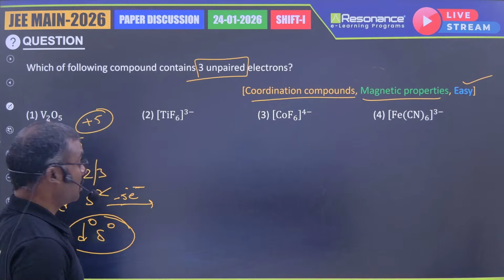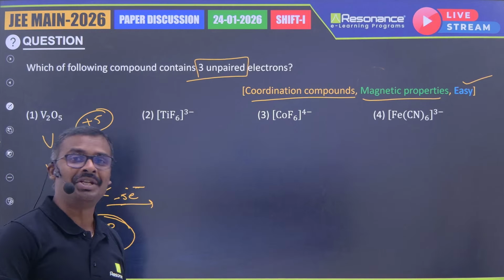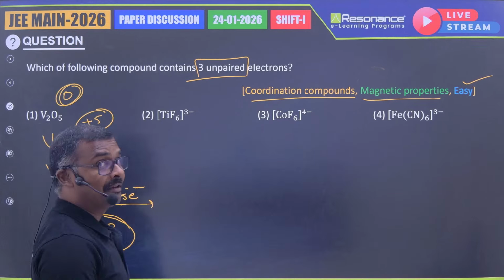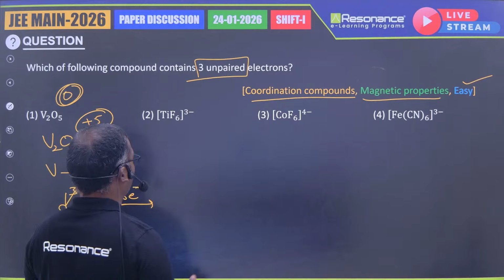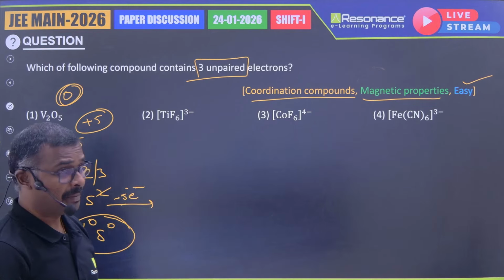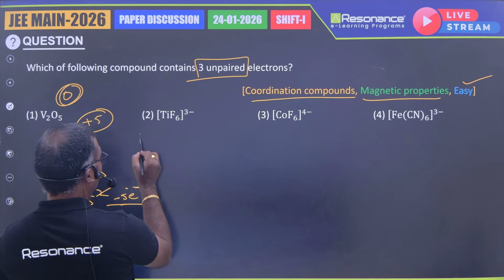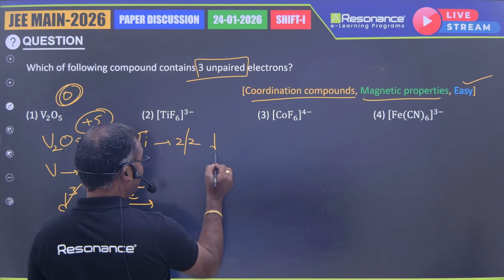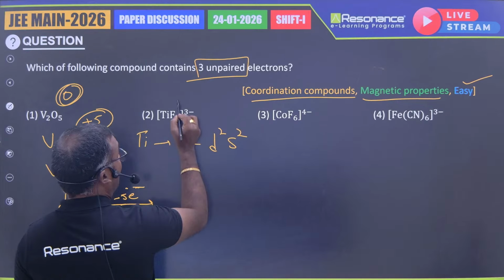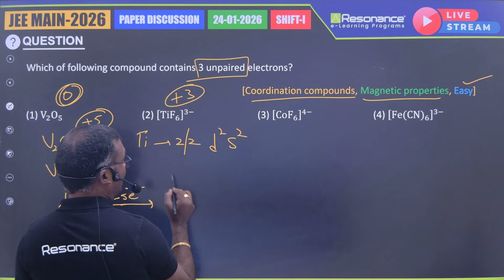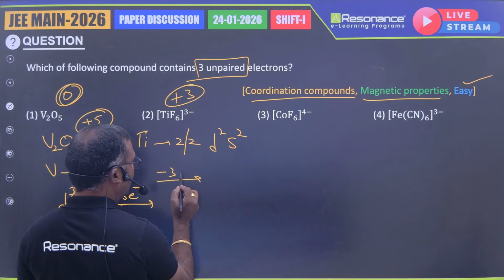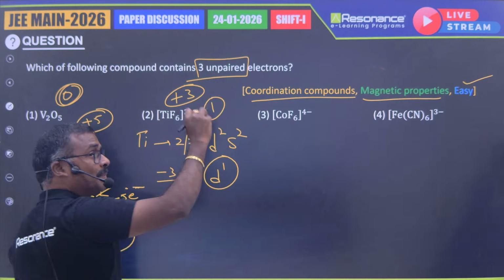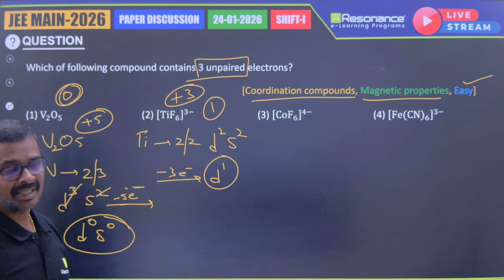Directly from 23, atomic number comes to 18, right? So 0 unpaired electrons are present in V2O5, vanadium pentoxide. Then coming to TiF6 minus, titanium, atomic number 22. Therefore, it is a d2s2, but the oxidation number of titanium is +3. So if you remove 3 electrons here, it comes to d1. So 1 unpaired electron is present in this complex ion, right?